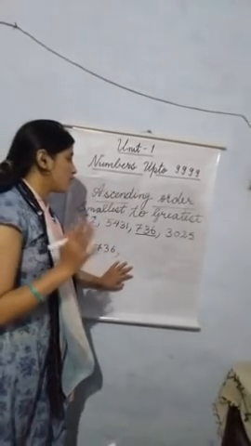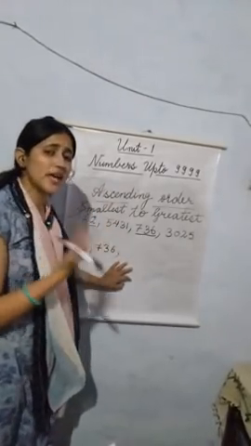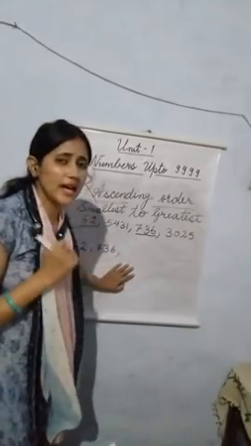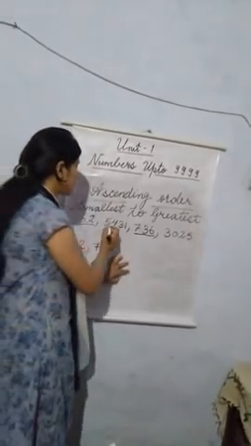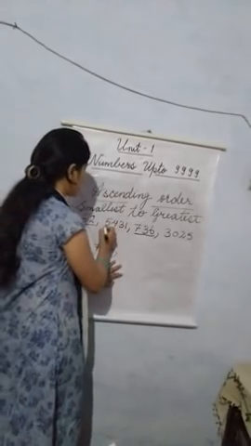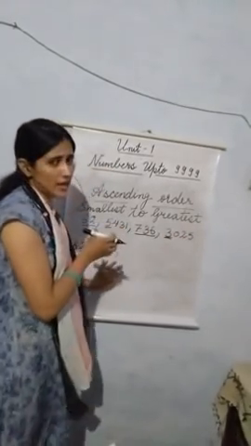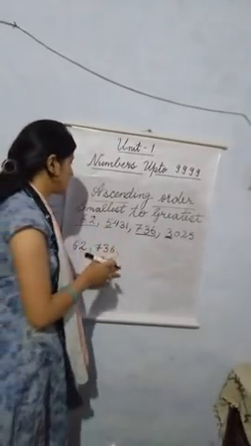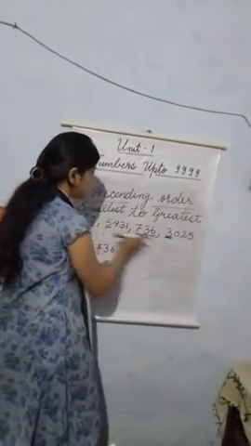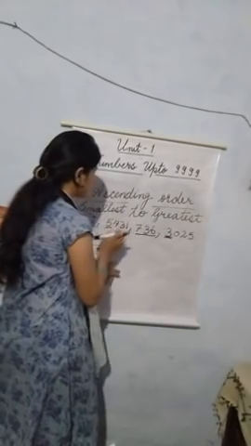Okay, so now what we will do, if the numbers have the same number of digits, in that case we compare their highest values. Because they are 4-digit numbers, their highest value is going to be at the thousands place. Now we will compare the numbers at the thousands place.